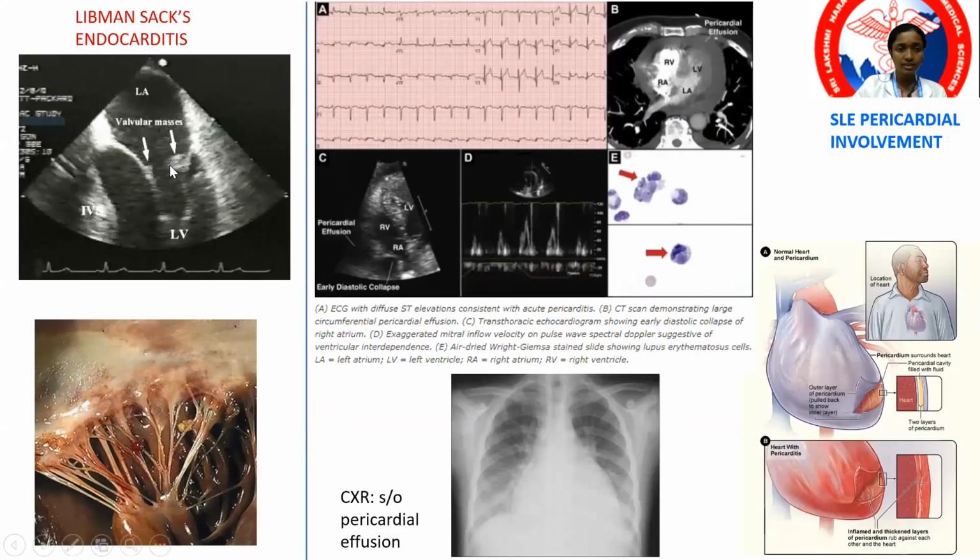In Libman-Sacks endocarditis, you have vegetations here. Then you have pericarditis with or without pericardial effusion. Then myocarditis. Some of the ECG changes that we see in pericarditis are diffuse ST elevations.